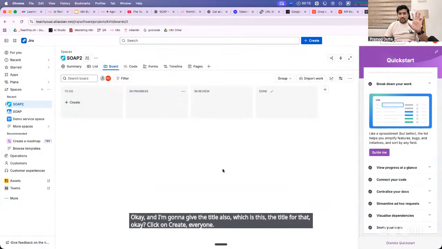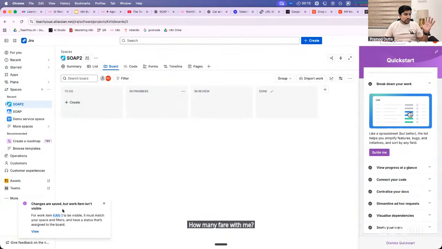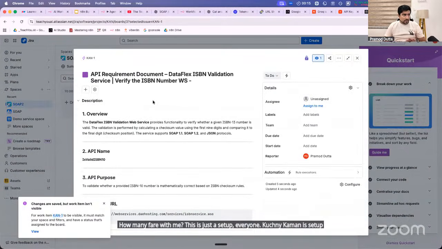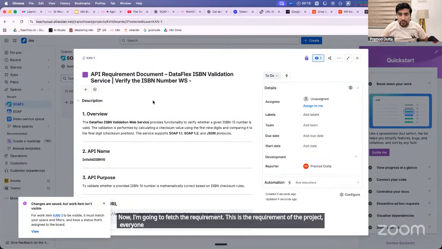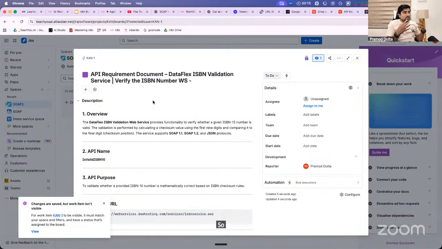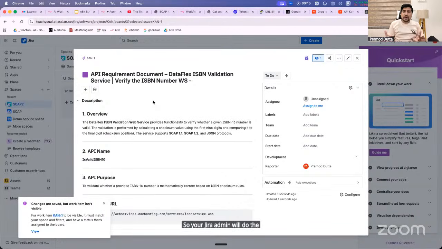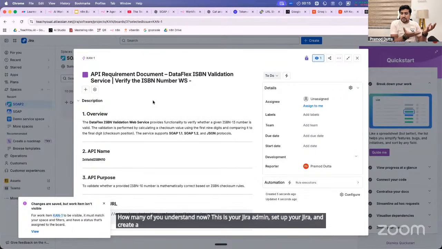With me? How many are with me? This is just a setup, everyone. I haven't done anything, I just did the setup. That's it. Now I'm going to fetch the requirement. This is the requirement of the project, everyone, which is given to you by Jira. So your Jira admin will do the same thing which I have done. How many of you understood till now? Give me thumbs up in the chat, everyone. How many of you understood now? This is your Jira admin. Set up your Jira and create a requirement like this. This is how he does it.